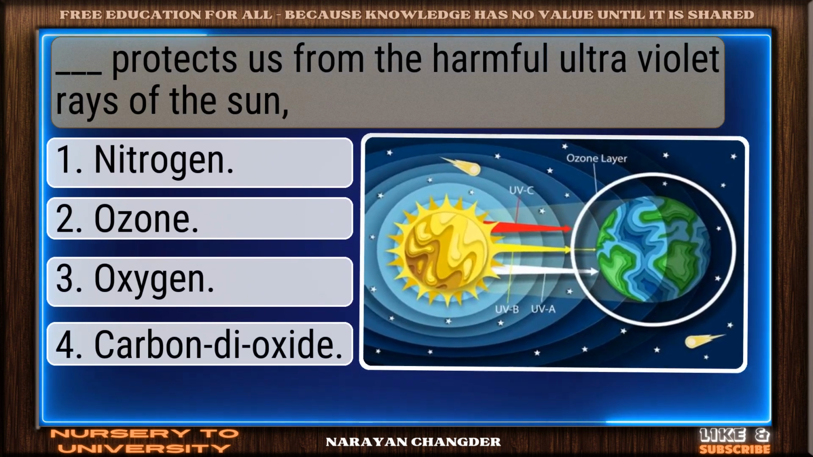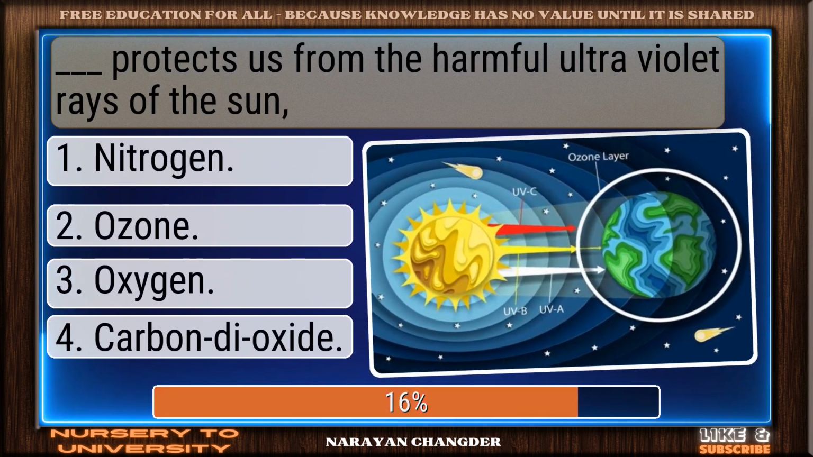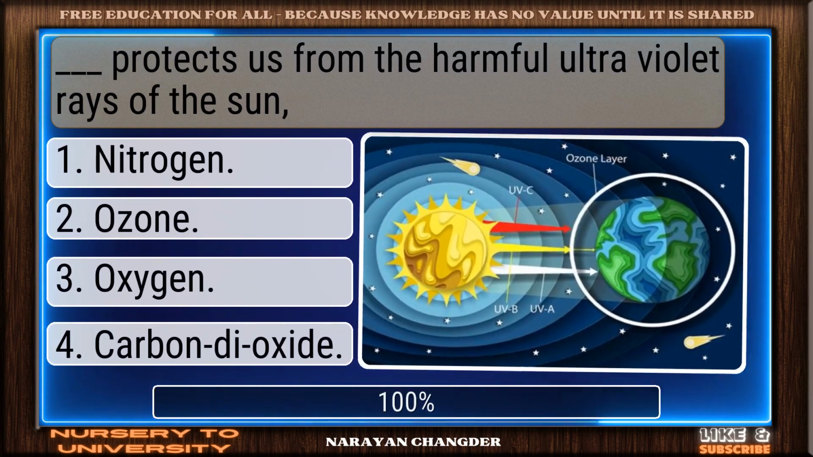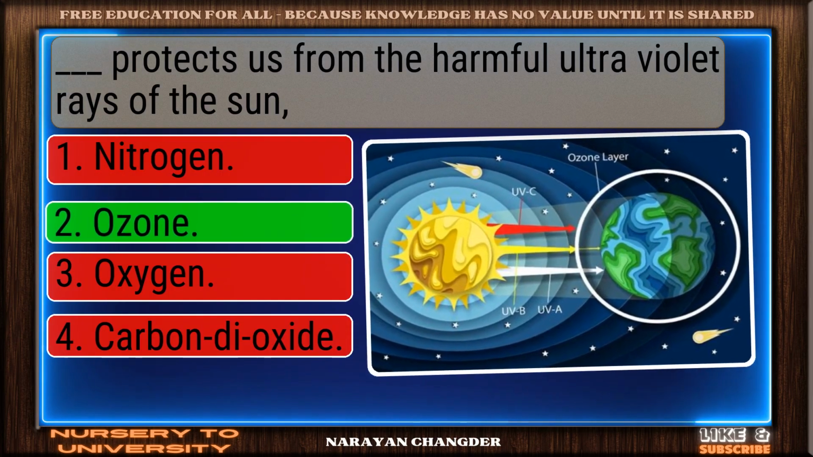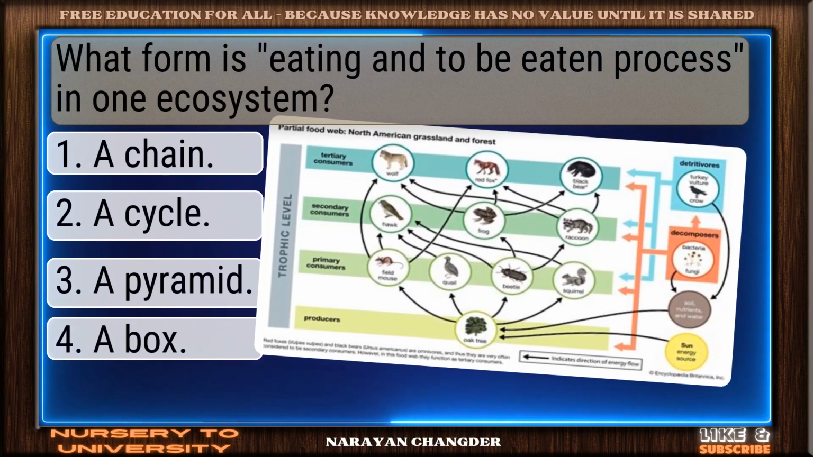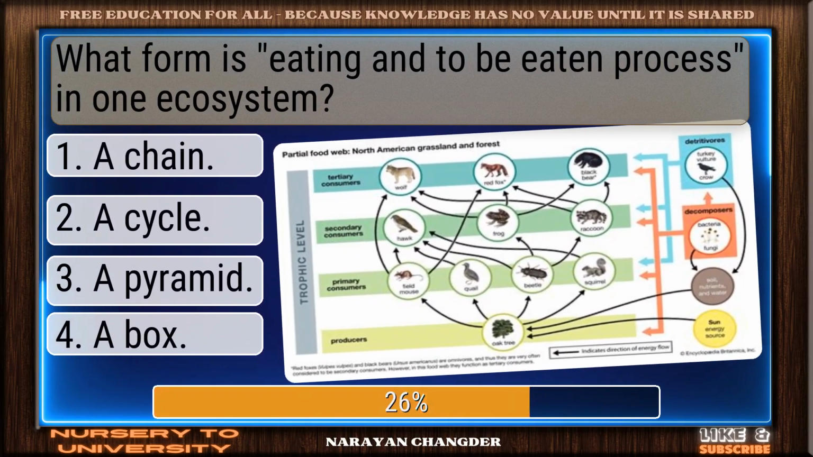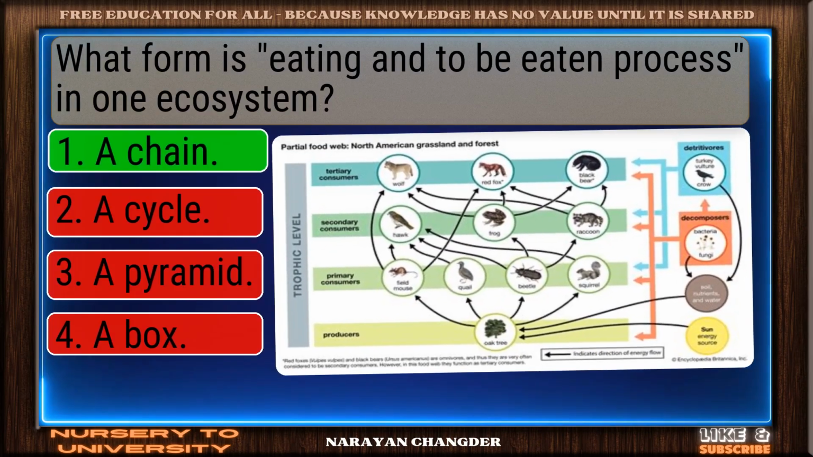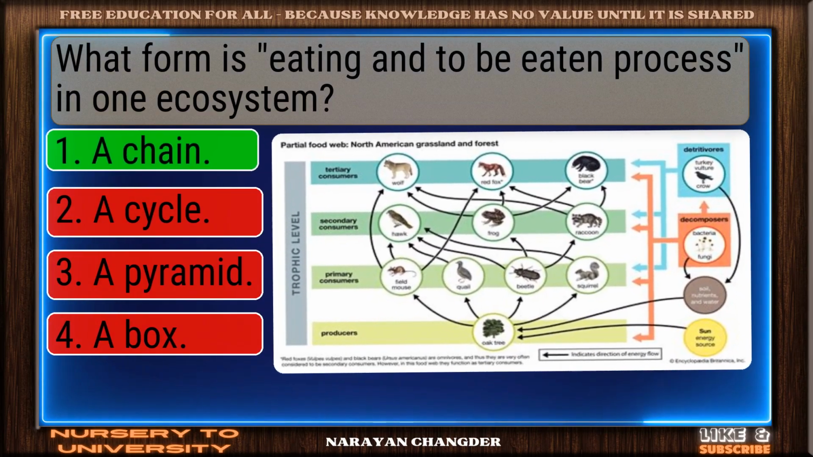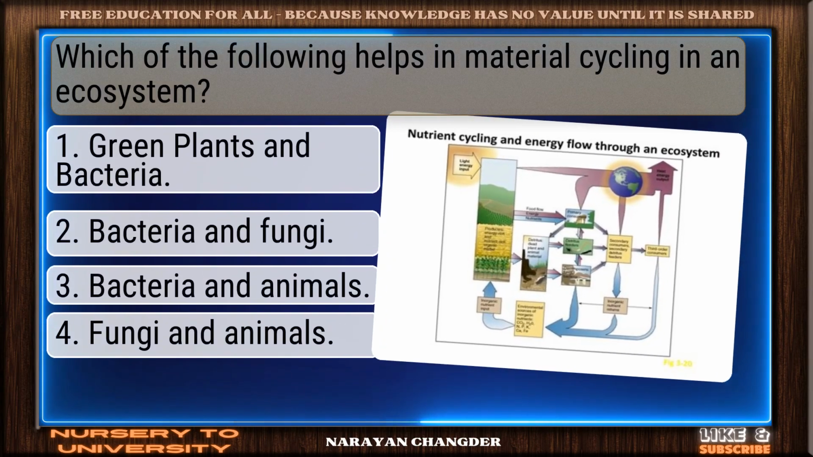Dash protects us from the harmful ultraviolet rays of the sun. Exactly. Ozone makes sense. What forms eating and to be eaten process in one ecosystem? Great job. A chain is accurate. Which of the following helps in material cycling in an ecosystem?